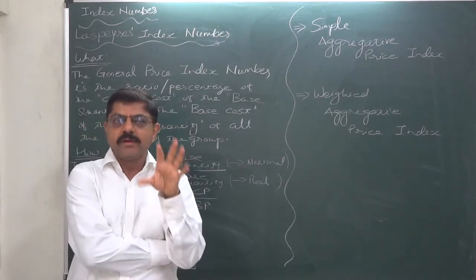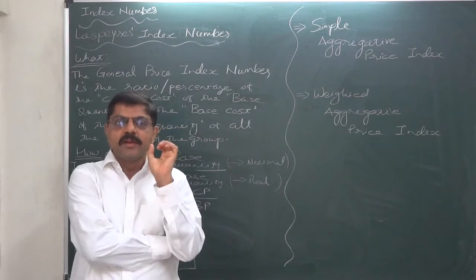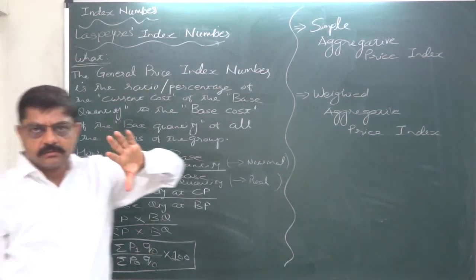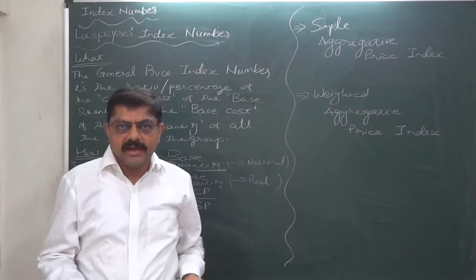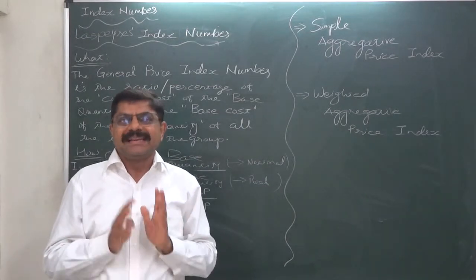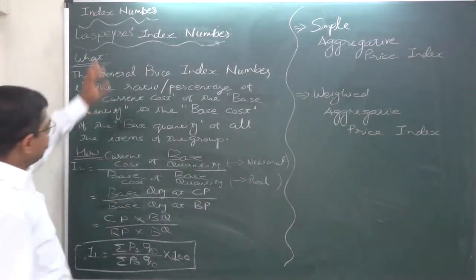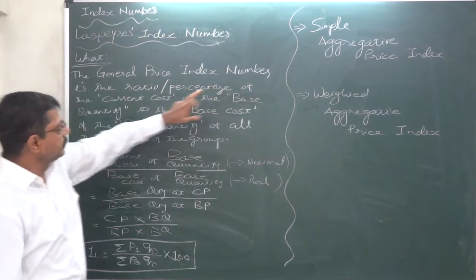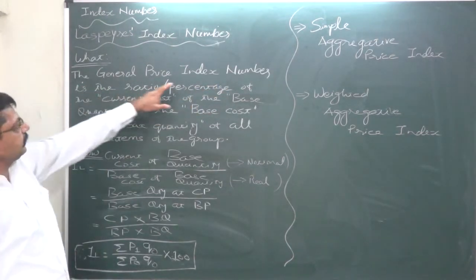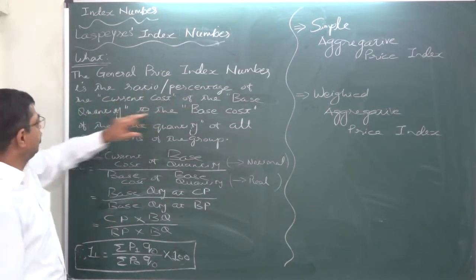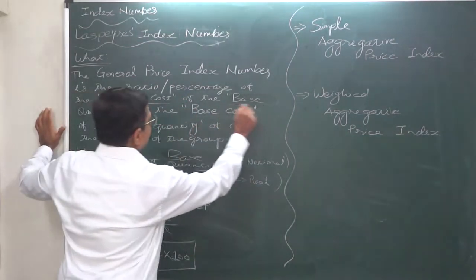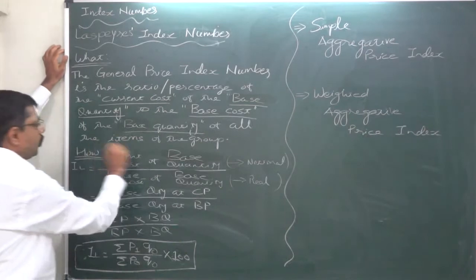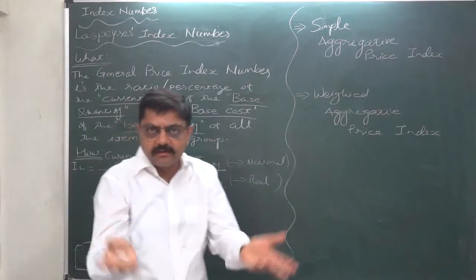Let's first of all put Laspeyres index number into very simple words so that you can understand this very well. These are not the words said by Laspeyres; I have tried to put the thing in simple words. What is Laspeyres index number? According to Laspeyres, the general price index number is the ratio or percentage of the current cost of the base quantity to the base cost of the base quantity of all the items of the group for which we are calculating the index number.